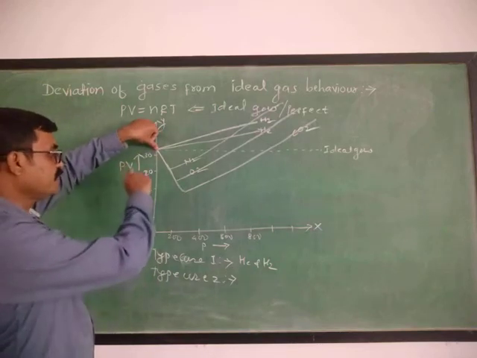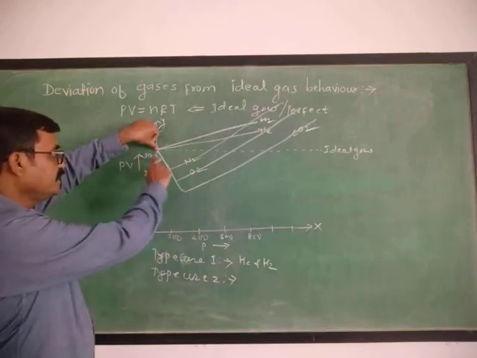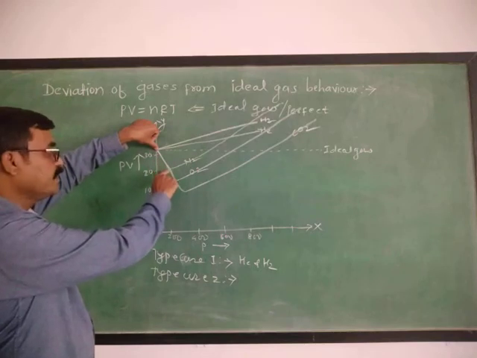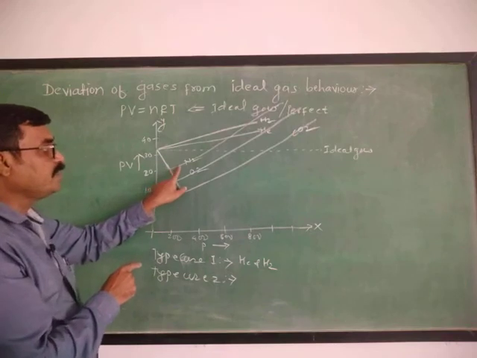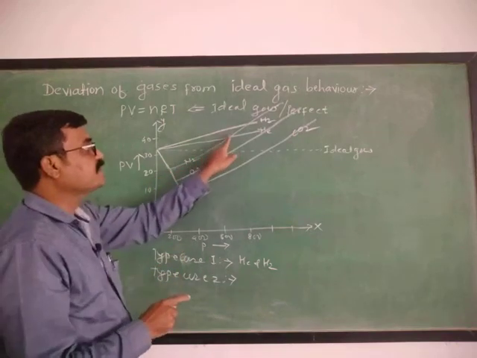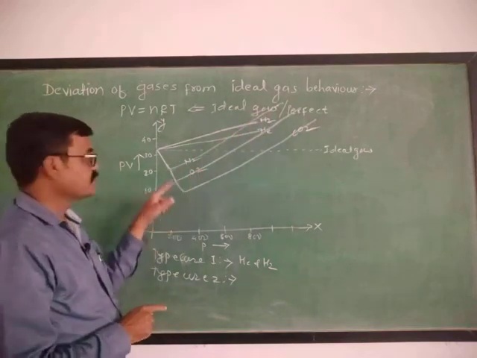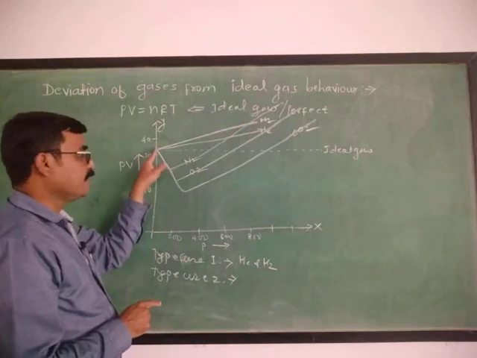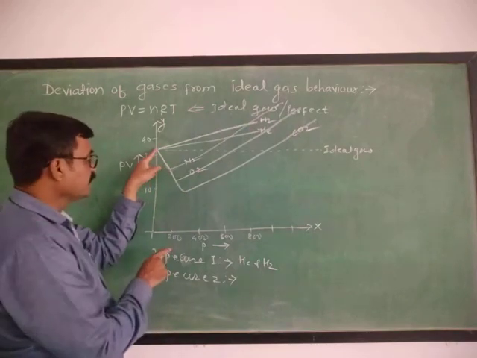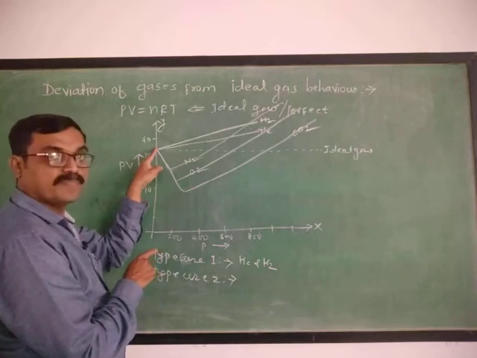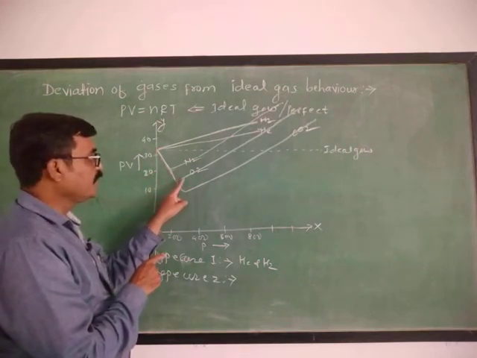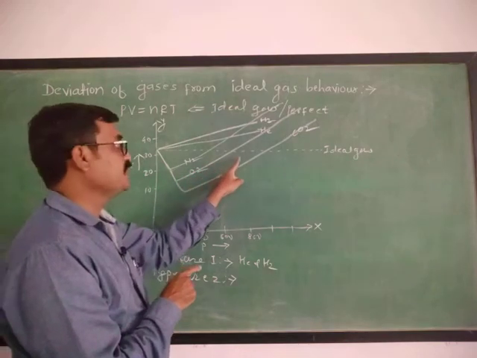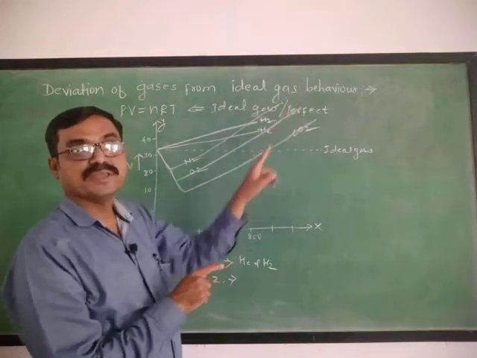Okay, but as the pressure increases, initially there will be a decrease, a descending product PV to some minimum value, and beyond that minimum value, as P increases, the product of PV also increases. For O2 gas, again, as pressure increases, the value of PV goes on decreasing to some value, and beyond the minimum value, again as P increases, the product of PV also increases.